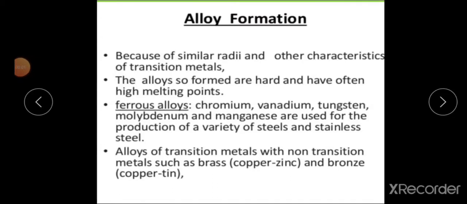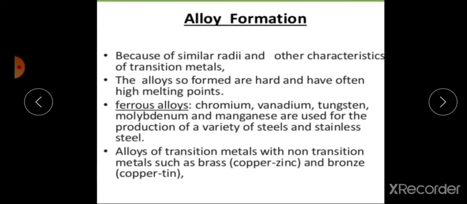Then next to this is alloy formation. The transition metals form a large number of alloys among themselves, which are hard and have high melting points. The tendency of transition metals to form alloys is due to their similar atomic sizes, differing by less than 15%, so that in the metal crystal lattice one atom can be replaced by the atom of another metal, forming a solid solution called an alloy. In the molten state, transition metals are miscible with one another, which on cooling form solid alloys.